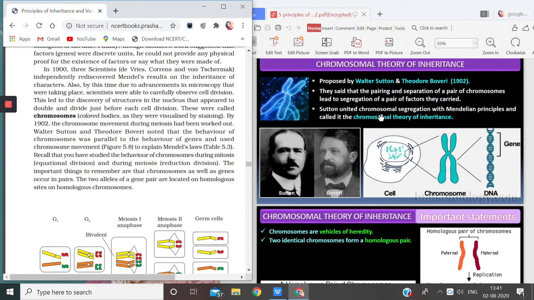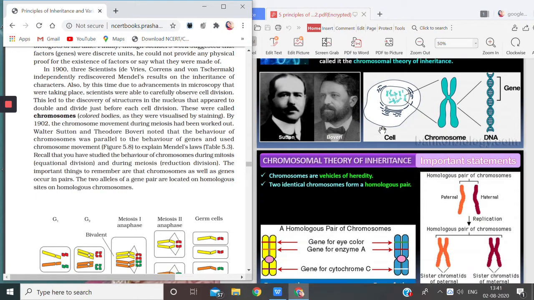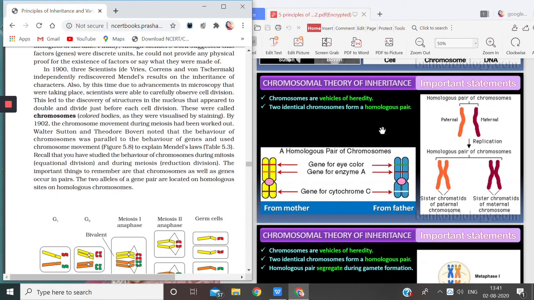So he combined them and called it the chromosomal theory of inheritance, where chromosomes are responsible for inheritance, because genes are present on the chromosomes. Chromosomes are vehicles of heredity. This was said by Sutton and Boveri because they discovered a connection between the chromosomes, genes and alleles.